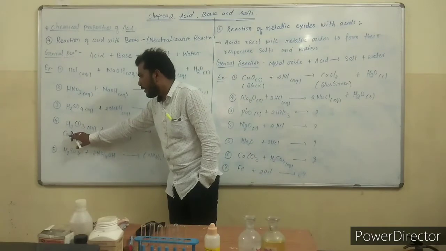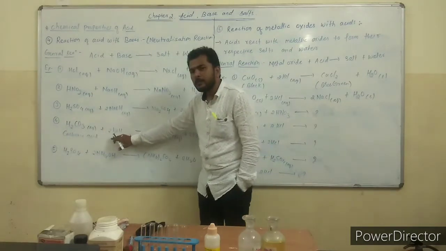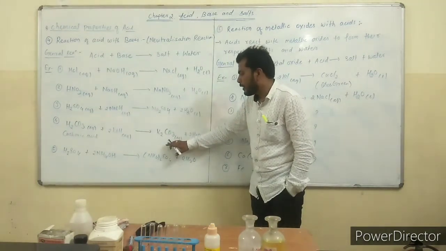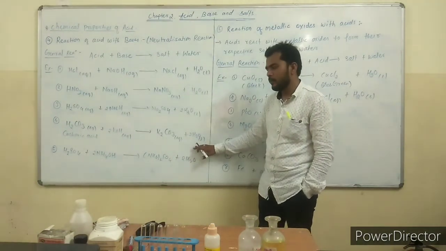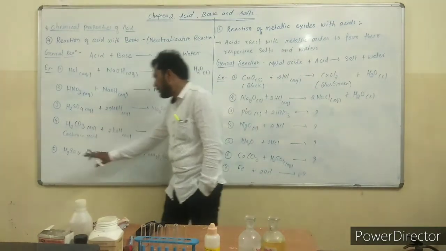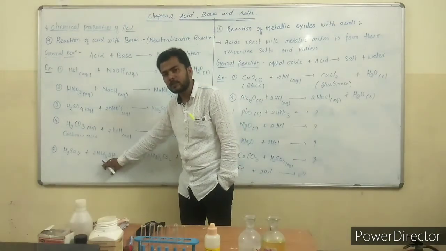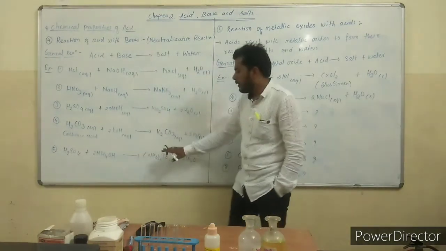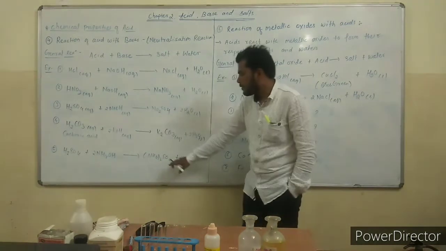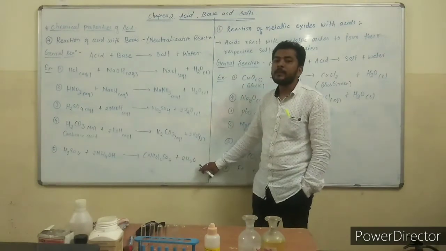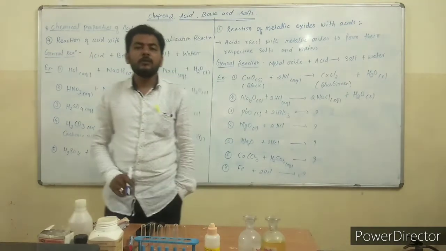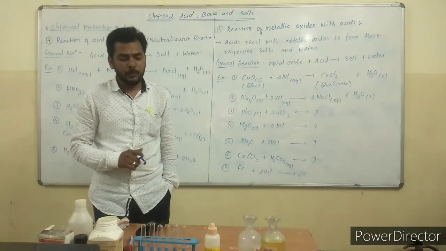Fourth example: carbonic acid reacts with KOH, potassium hydroxide. It gives potassium carbonate plus water. Fifth example: sulfuric acid treated with ammonium hydroxide. It is also a base, and when it reacts with sulfuric acid, it forms ammonium sulfate and water. My dear students, these are the examples of neutralization reactions.